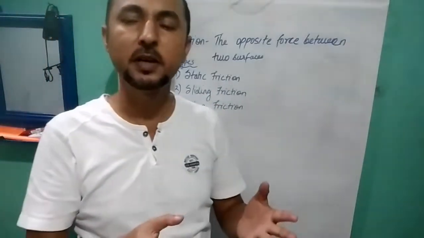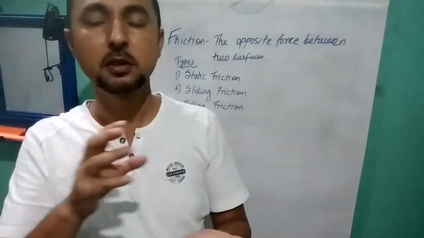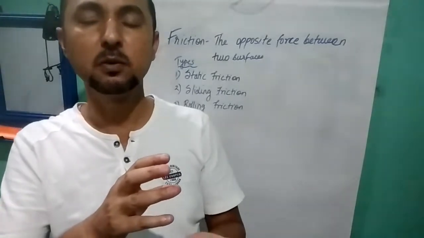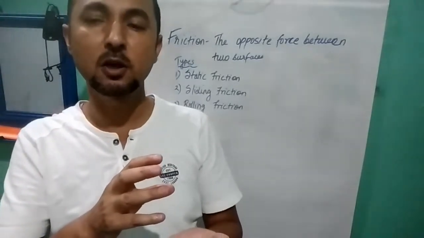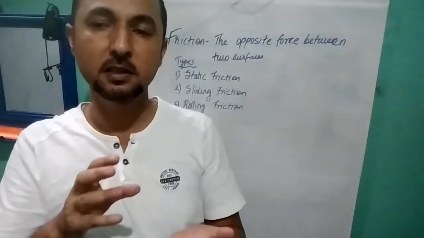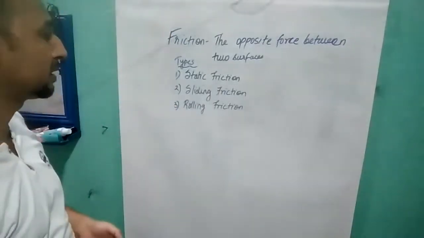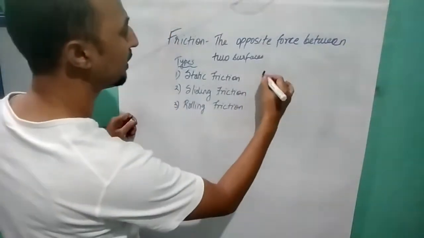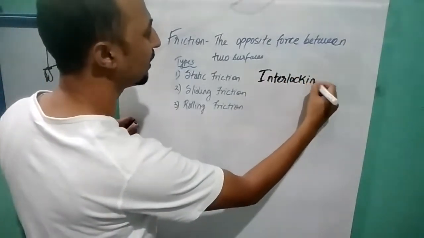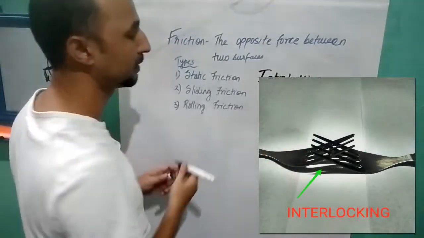It is because of friction between the object and the surface that objects tend to stop after moving for some time. In case there was no friction, then objects would never stop, they would continue to move. But because of this friction, the objects stop. And friction happens because of interlocking. Remember this word interlocking, because there are irregularities on the surface.